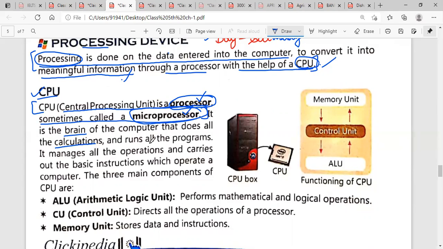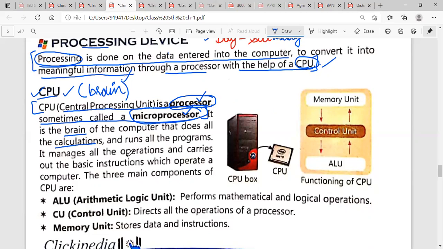Now, what is the job of a computer, or you can say, what is the job of the CPU? The CPU is called the brain of the computer. It will do all the calculations, like we use our brain to do calculations. As such, a CPU uses its brain to do all kinds of calculations and to run all the programs.